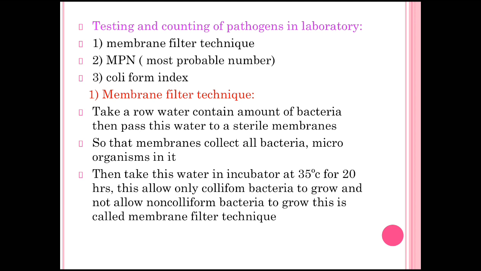There are again three methods. First one is the membrane filter technique, second one is the MPN, most probable number, and third one is the coliform index. These are the three methods.